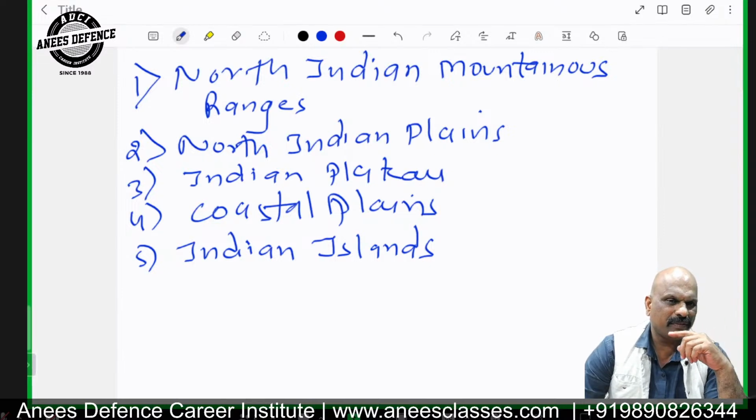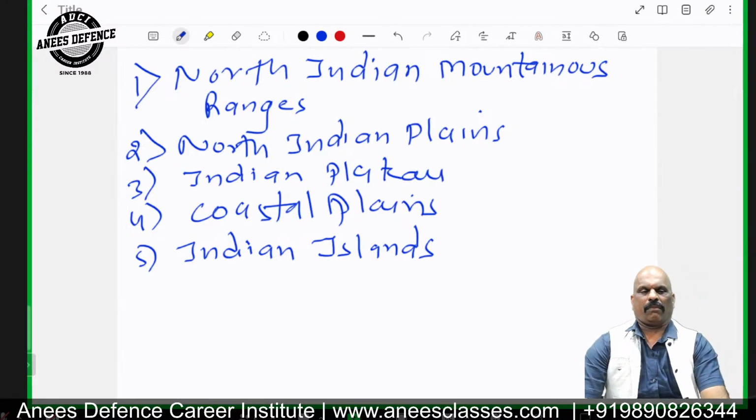And next, here we have the Indian Plateau. The Indian Plateau extends from River Narmada up till the Nilgiri Mountains. The Indian Plateau is divided into two parts, that is North Indian Plateau and South Indian Plateau. River Narmada is the dividing line of the Indian Plateau.